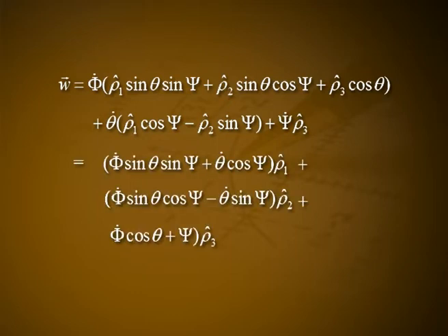This is equal to phi dot into sin theta into sin psi plus theta dot into cos psi, into rho 1 cap, plus phi dot into sin theta into cos psi minus theta dot into sin psi, into rho 2 cap, plus phi dot into cos theta plus psi dot, into rho 3 cap, which is equal to W1 into rho 1 cap plus W2 into rho 2 cap plus W3 into rho 3 cap,